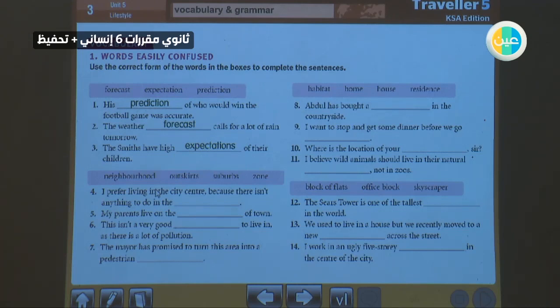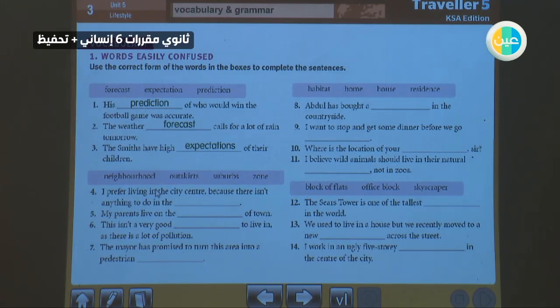In suburbs, people almost always live in houses, not flats. Neighborhood is the area surrounding a place, or the people who live in this area. We can call them neighborhood, my neighborhood. So it can be the area itself, or the people in this area.